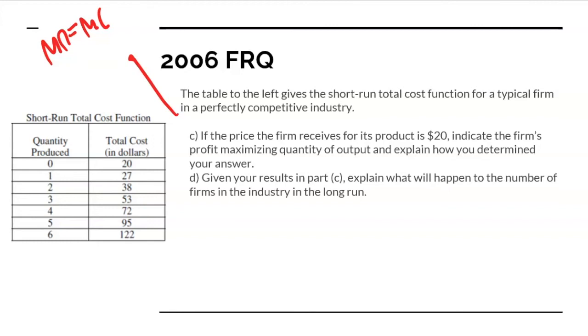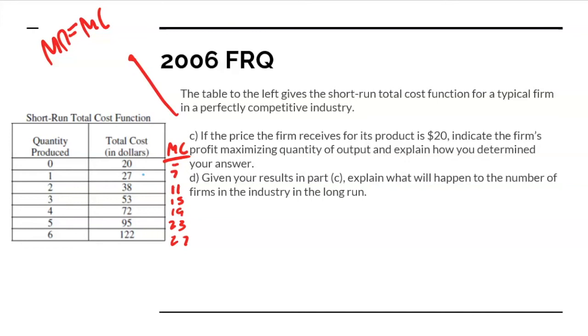So we first need to determine what the marginal cost is. The marginal cost of the first one we said was 7, then 11, then 15, and then 19, 23, and 27. And then here, we know what the price is. We know what the marginal revenue is, right? Because here, the marginal revenue is the same thing as the price. Each good is going to be sold at the same amount.